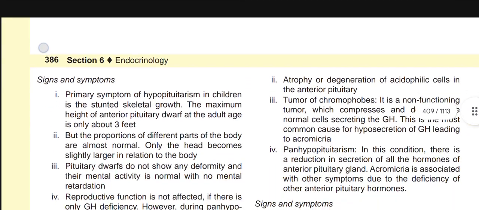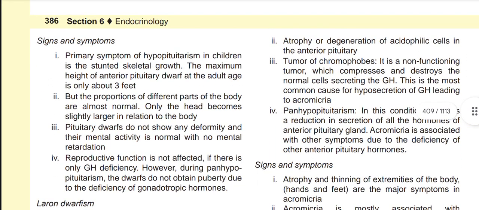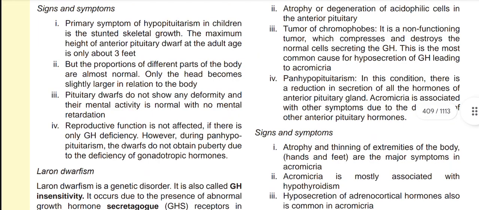Now, signs and symptoms. The primary symptom of hypopituitarism in children is stunted skeletal growth. The maximum height of the anterior pituitary dwarf at adult age is only about 3 feet. But the proportions of different parts of the body are almost normal, only the head becomes slightly larger in relation to the body. The pituitary dwarfs do not show any deformity, and their mental activity is normal with no mental retardation.